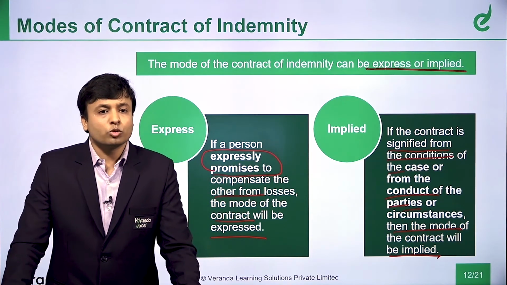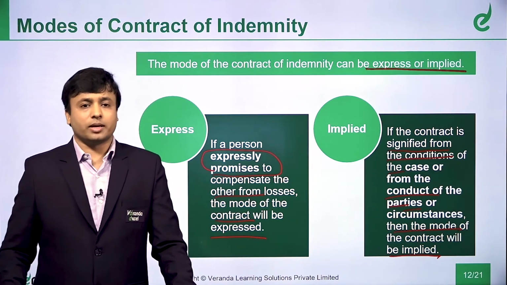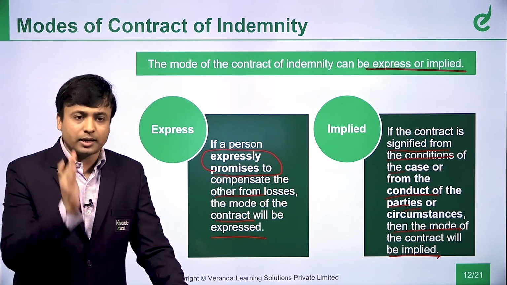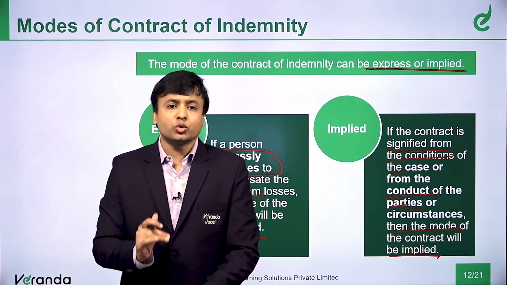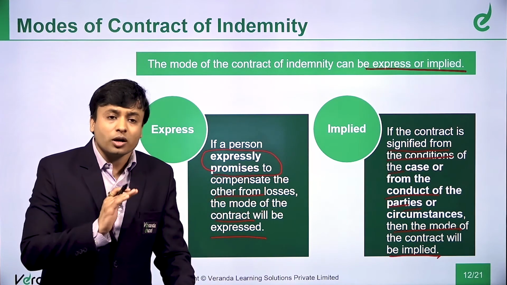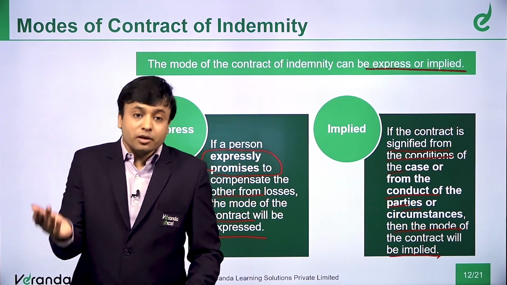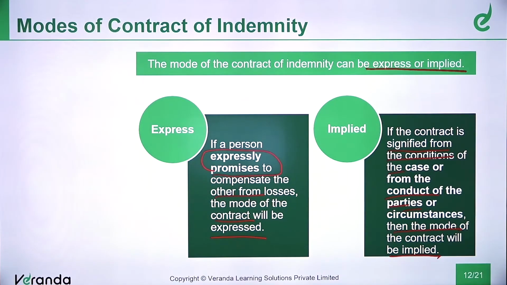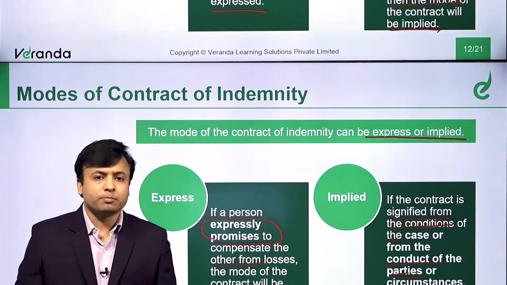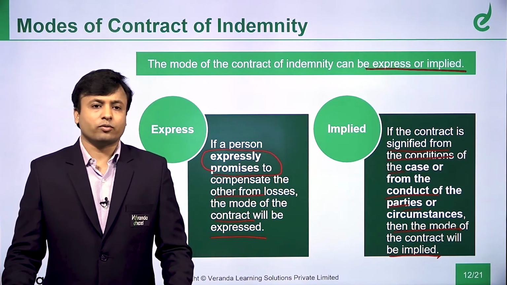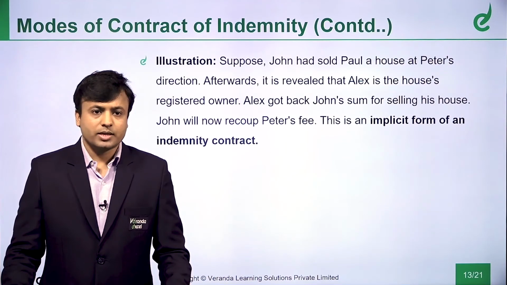So we have two modes, that is express and we have implied. Express means there is no need to interpret. It is clearly written that I intend, I wish to indemnify the other person. In case of implied, it is not clearly said. It is inferred, it is interpreted from their actions. That is implied. Now let us see some examples of this implied or expressed contract of indemnity. Example number 1.